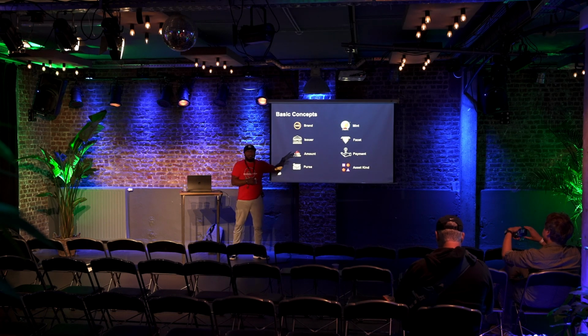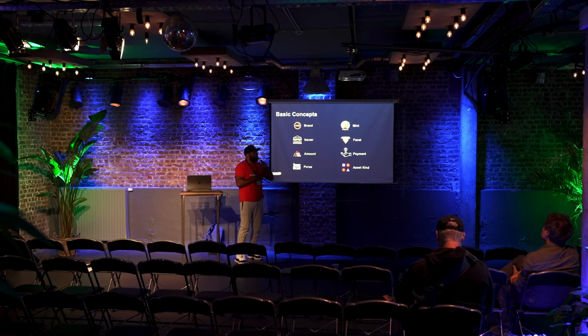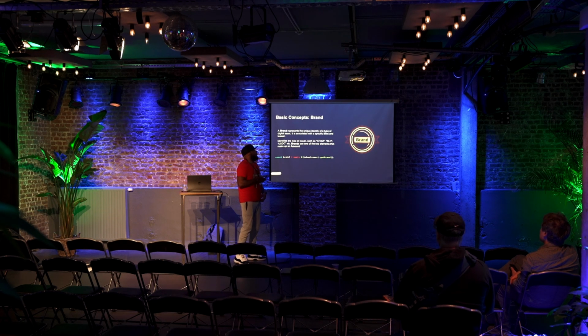These basic concepts we're going to introduce will give you a really good ground understanding of some of the newer concepts that we use as core primitives in this environment. We're going to talk about a brand, a mint, an issuer, a facet, an amount, a payment, a purse, and an asset kind. First, let's talk about a brand.